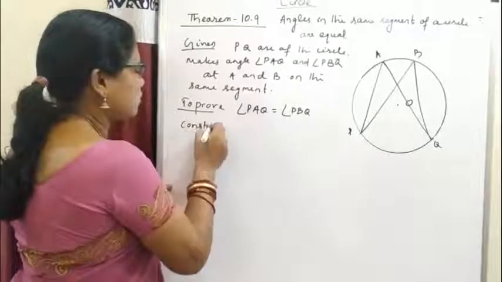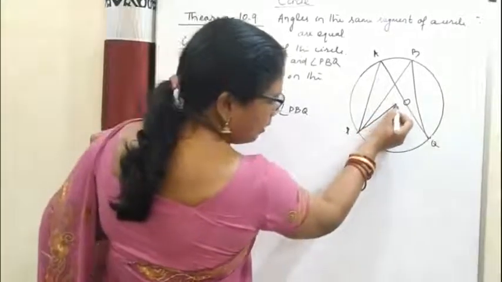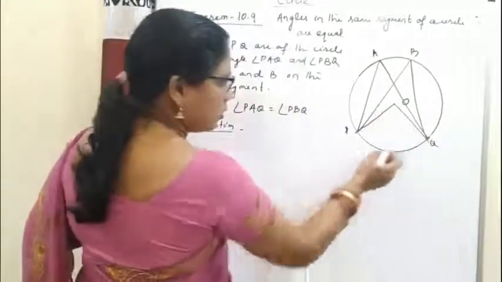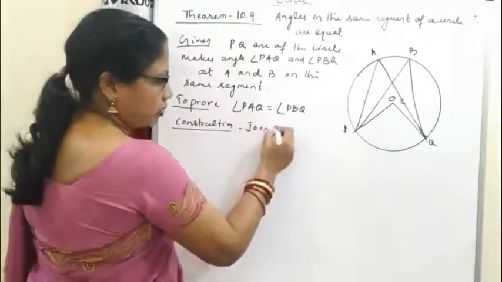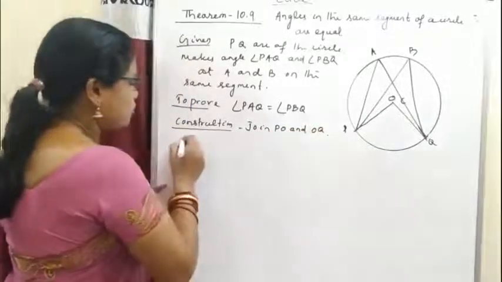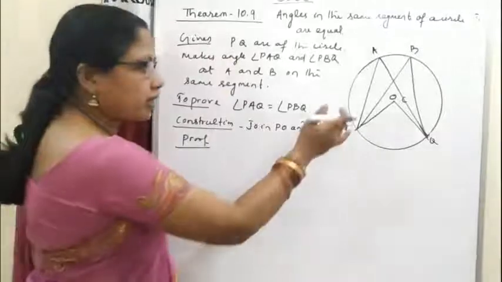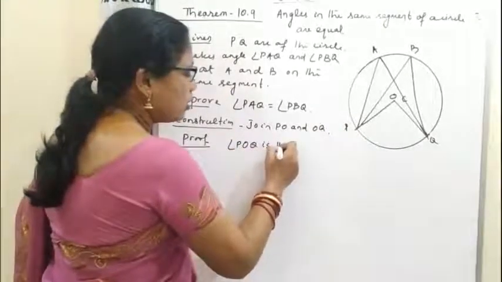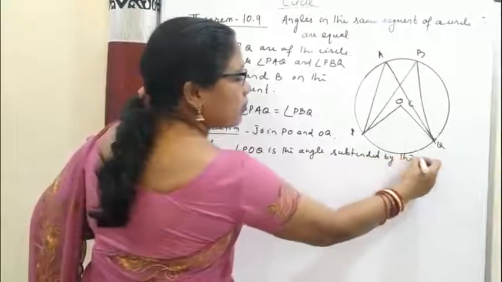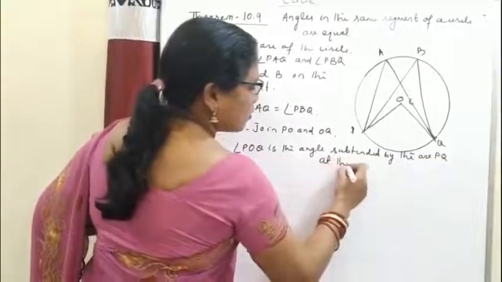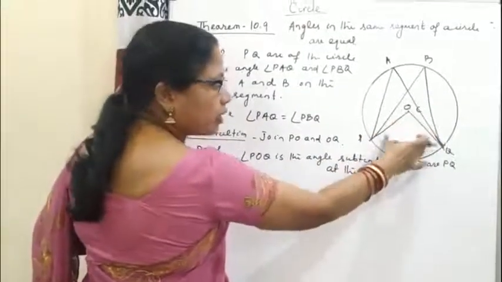Construction: join PO and OQ, where O is the center. Proof: here POQ is the angle subtended by the arc PQ at the center, and PAQ is the angle subtended by PQ at point A.